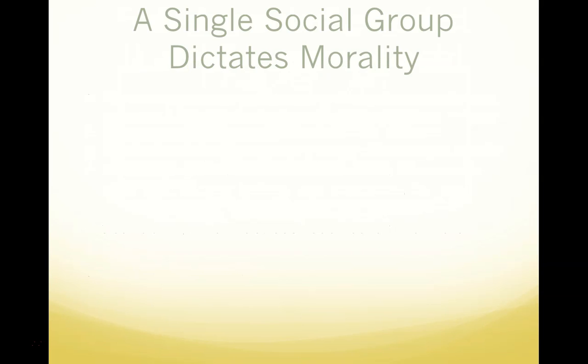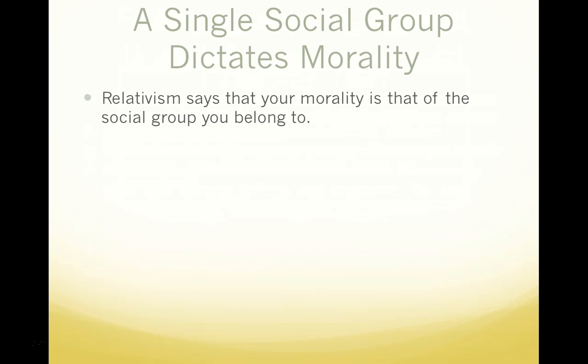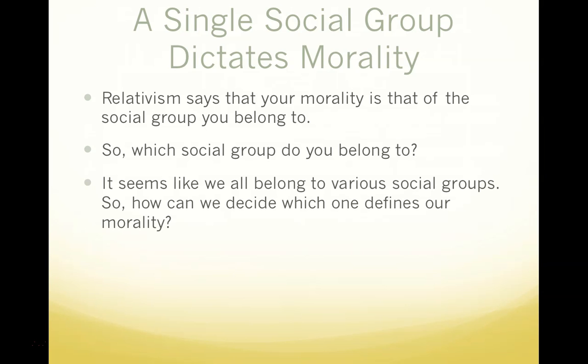The fourth argument against relativism is that, according to relativism, we must choose a single social group to dictate our morality. Relativism says that your morality is that of the social group that you belong to. So which social group do you belong to? It seems like most of us belong to a wide variety of social groups. So how can we decide which one defines our morality? What do you think of this argument?